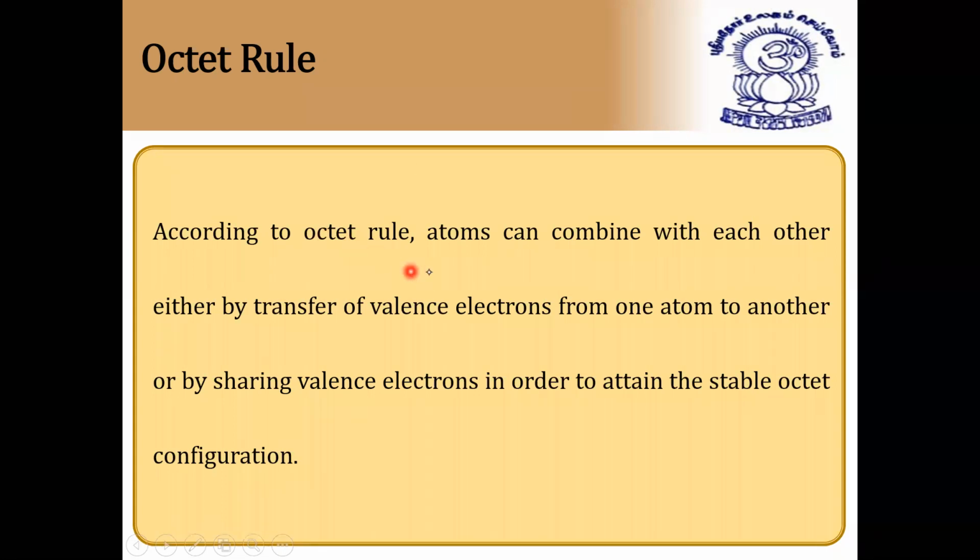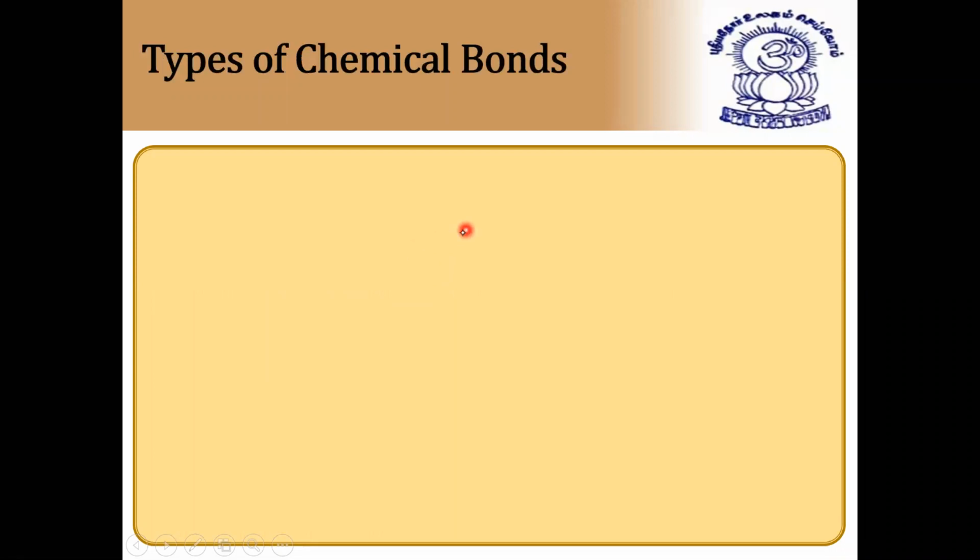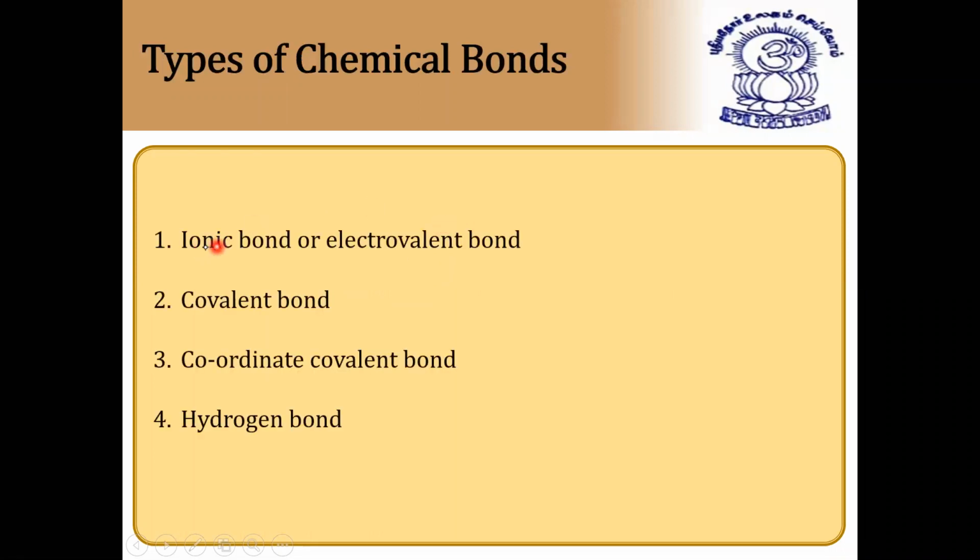So this is called octet rule. Next, types of chemical bonds. We have four types of chemical bonds mainly: ionic bond or electrovalent bond, covalent bond, coordinate covalent bond, and finally hydrogen bonding. In this chapter, we'll discuss these four bonds. After this, we have molecular structures, that is, chemical bonding and molecular structures.